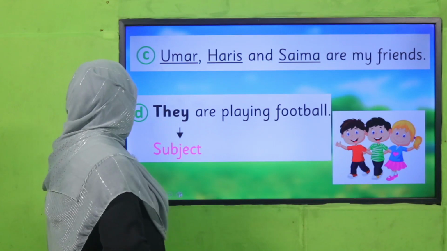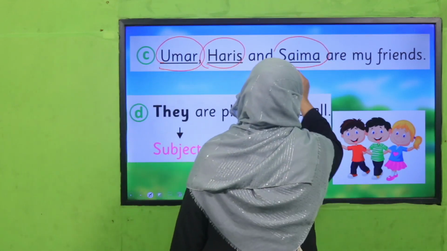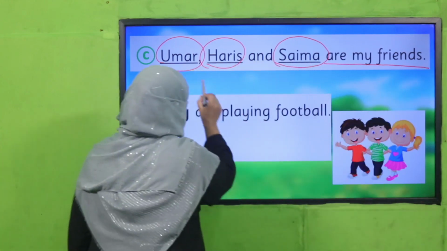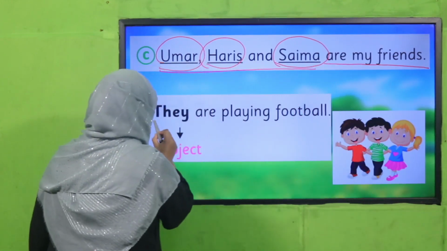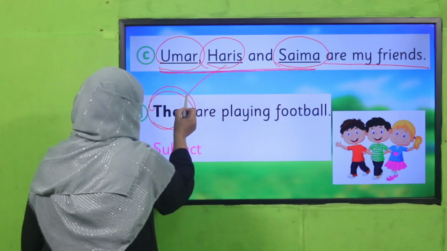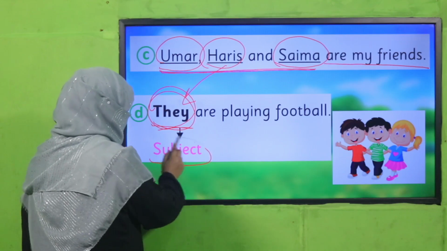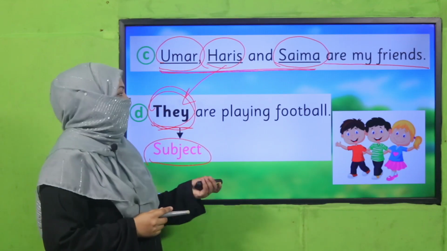Okay, the other case: Umar, Haris, and Saima are my friends. So, they are playing football. Now, these three names, these three nouns we have replaced with they, and they are playing football is the subject in this sentence. You see? Okay.